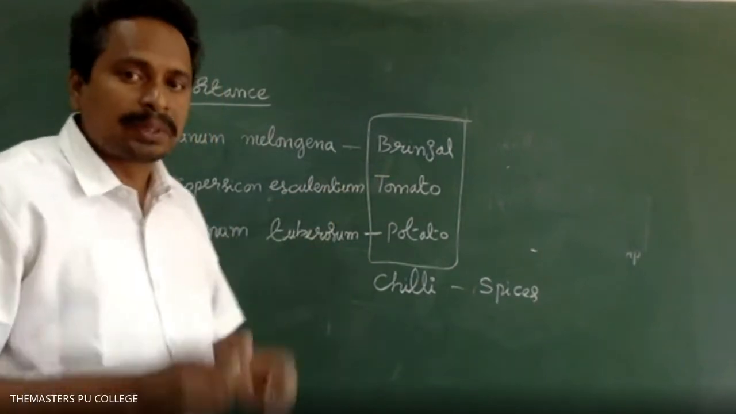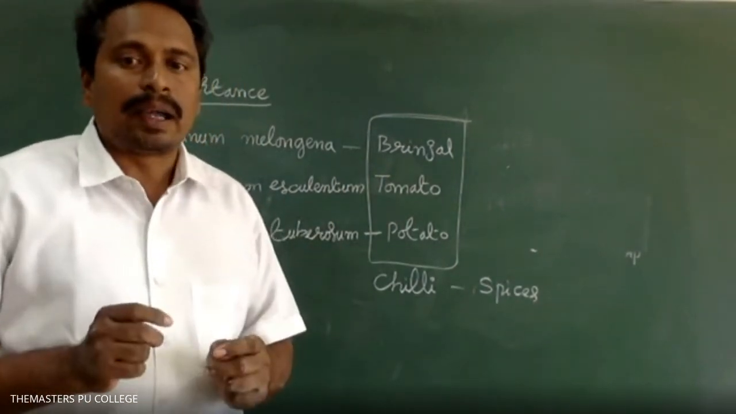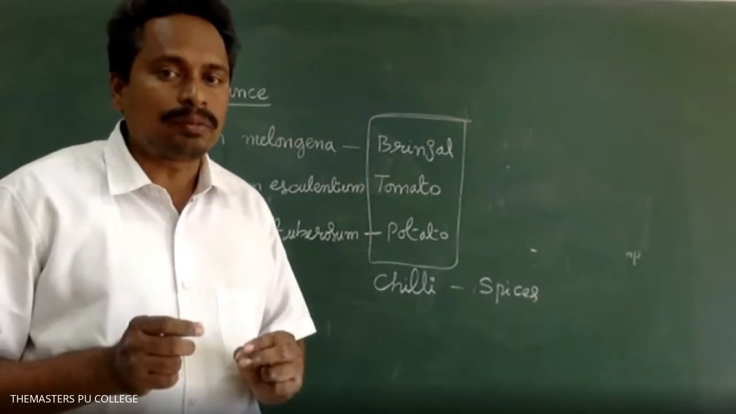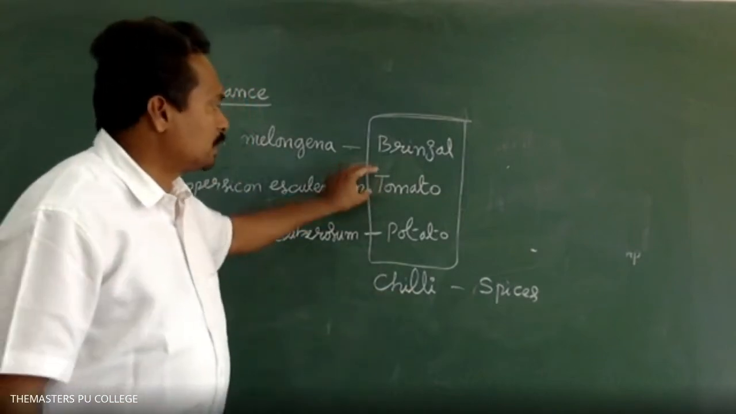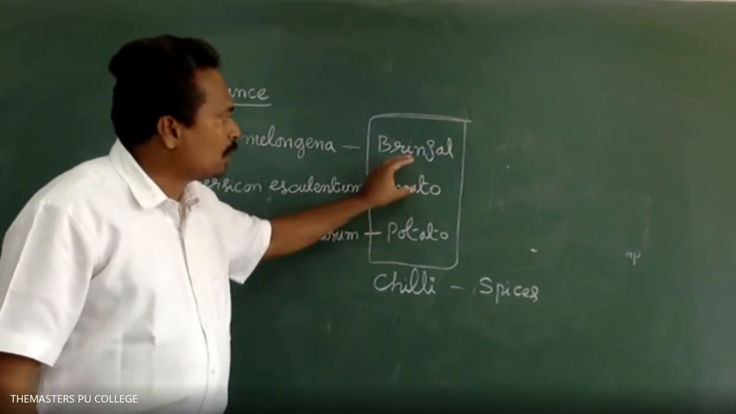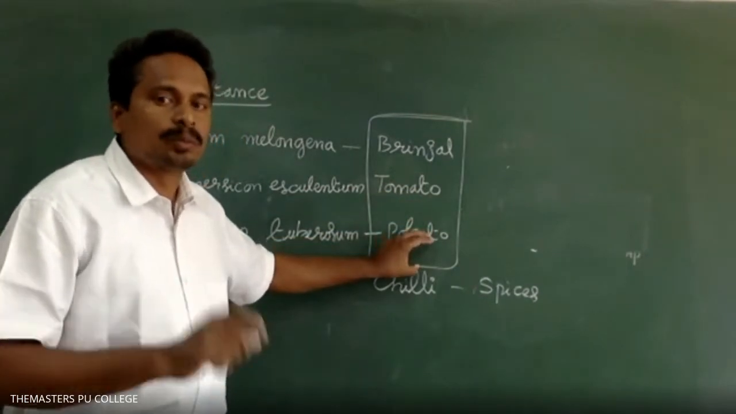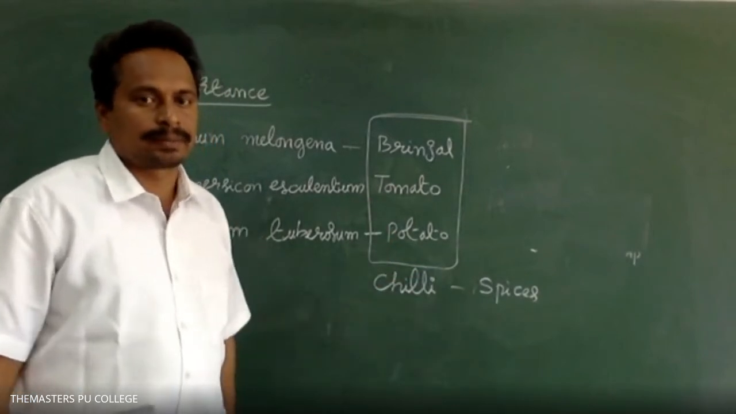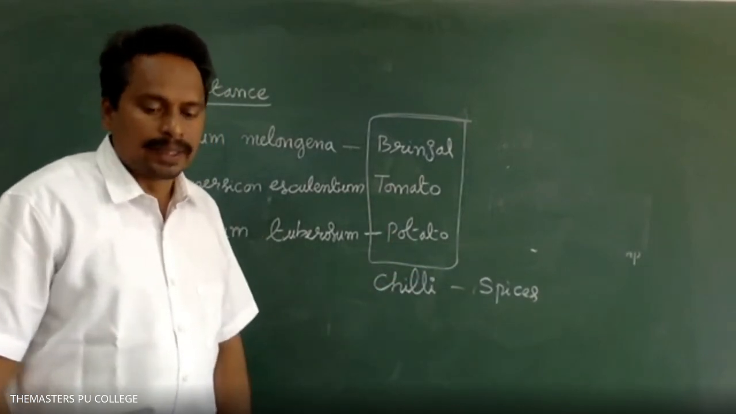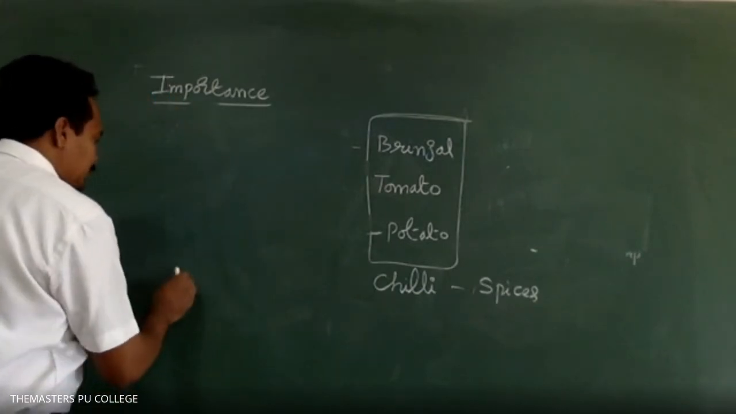Regarding this, from a subjective point of view, write the economic importance of Solanaceae family. Brinjal, tomato, potato are used as vegetables. Next, chili used as spices. Okay, is it clear? Yes, sir. What is the scientific name of chili? Capsicum frutescens.